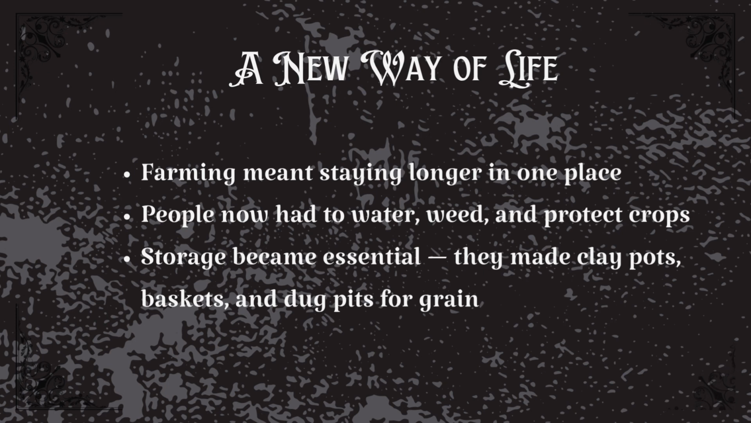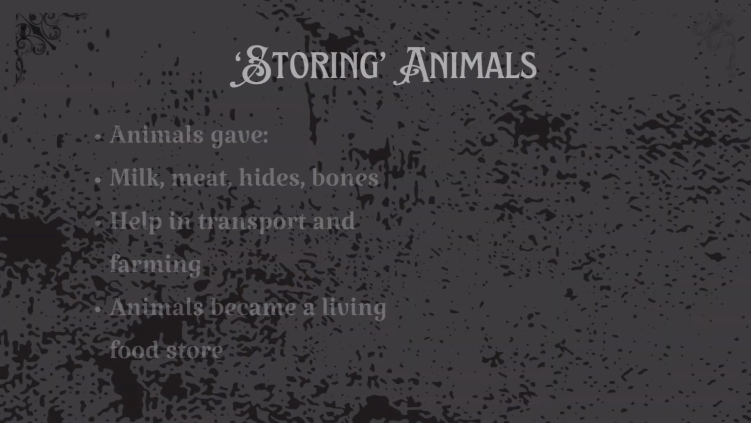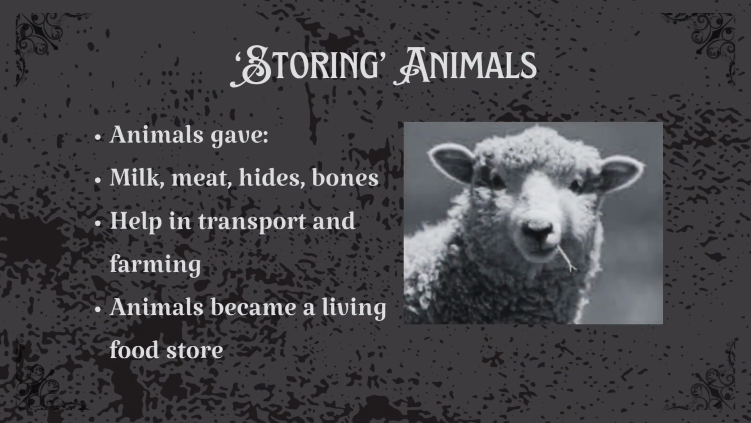And that's how villages slowly started forming. Storing animals. Animals also became a kind of storage. A herd of goats or cows could give milk, meat, and even help plow the land. So animals weren't just food, they were wealth. A family with more animals was better prepared for hard times. In a way, animals were the first kind of bank humans ever had.